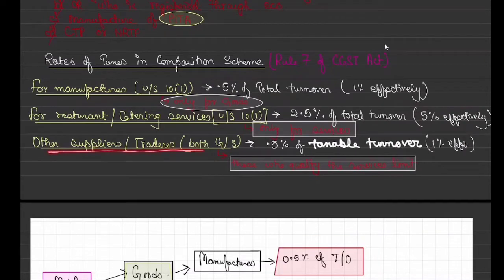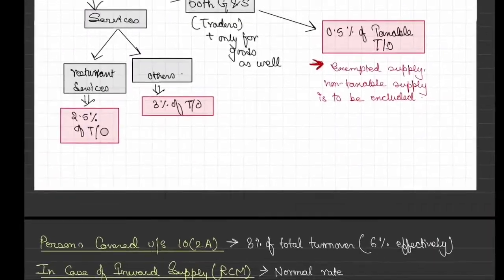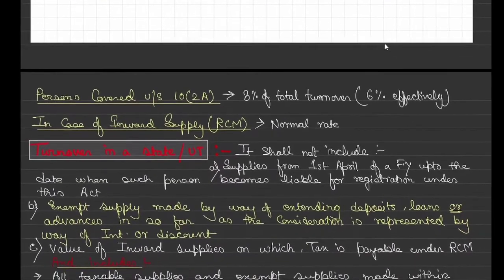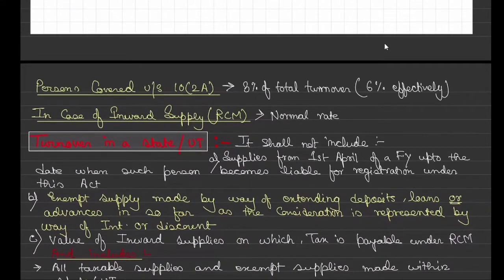We'll park it aside. We'll have some more discussion on it. What is this taxable turnover? So 1% effectively. Now one thing which we have covered earlier: persons covered under section 10(2)(a), correct? Persons covered under 10(2)(a) means this 50 lakh limit, those who are only in supply. So 3% of total turnover, effectively 6% tax they will pay.